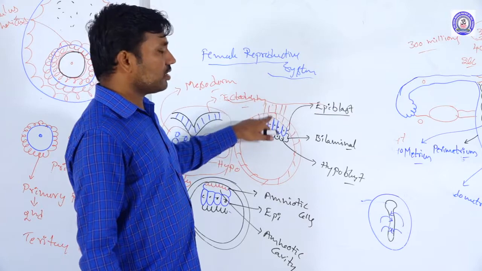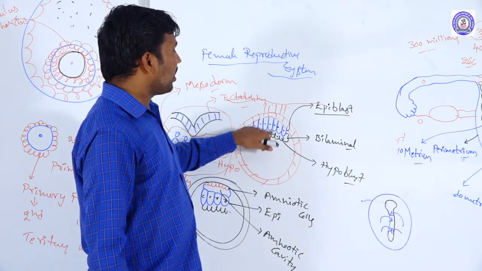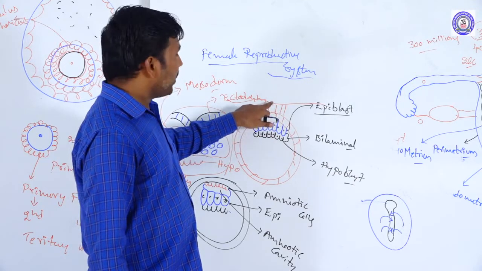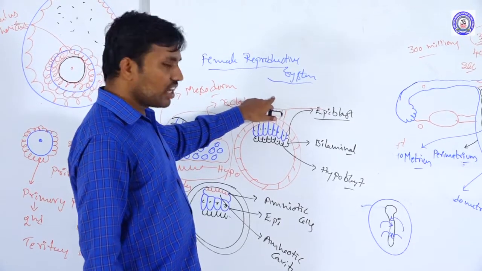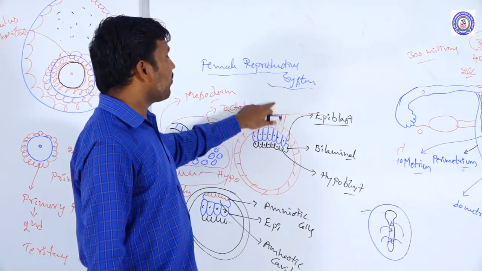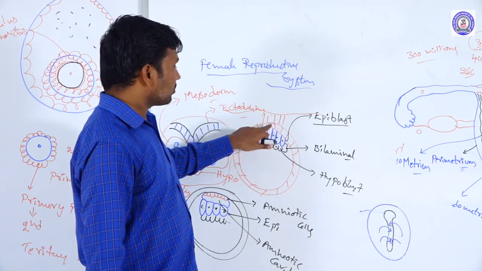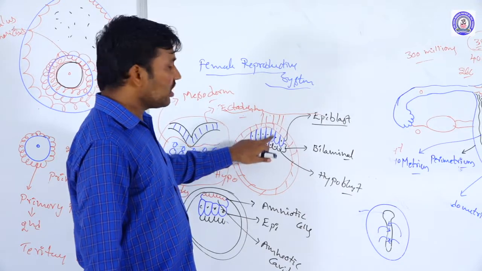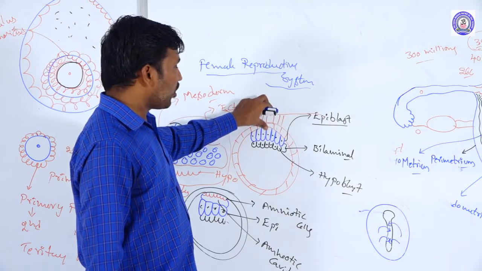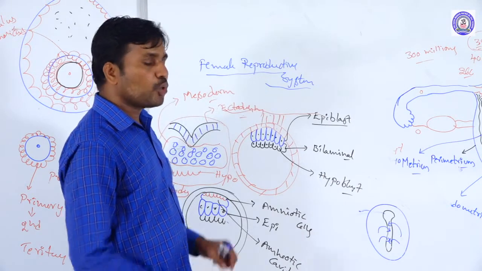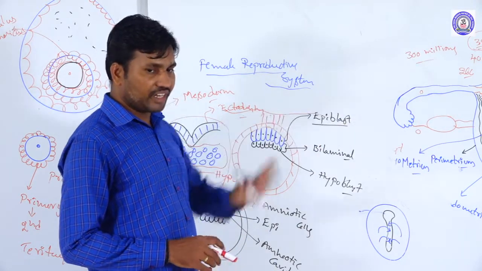So here two tissues are involved: the maternal part and the fetal part. Maternal part means the maternal endometrium, maternal vascular tissue and connective tissues. Fetal part means the fetal trophoblast cells, fetal vascular tissues and the fetal connective tissues, which are involved in forming the placental structure. A tube-like structure is formed between the uterus wall and the developing fetus.